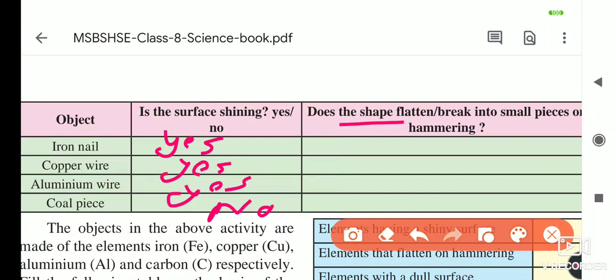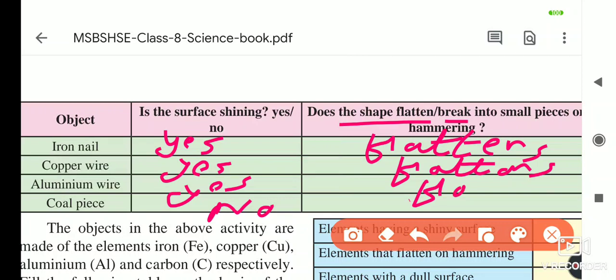Does the shape flatten or break into small pieces by hammering? So iron nail, what happens? The shape is flattened. It forms a sheet, means it only flattens. Then copper wire also flattens. Aluminium wire also flattens.